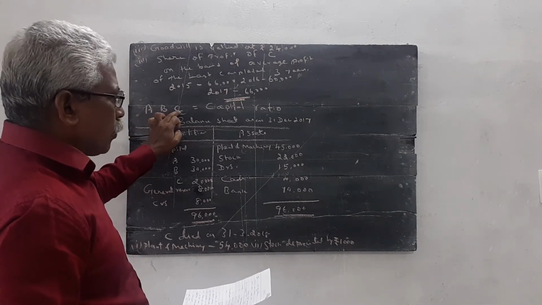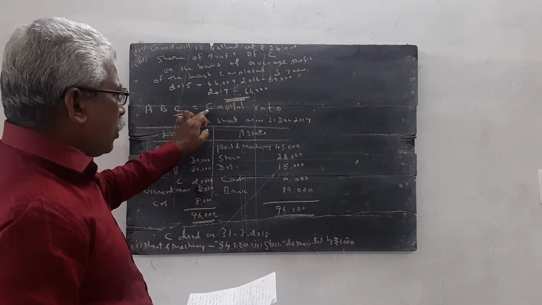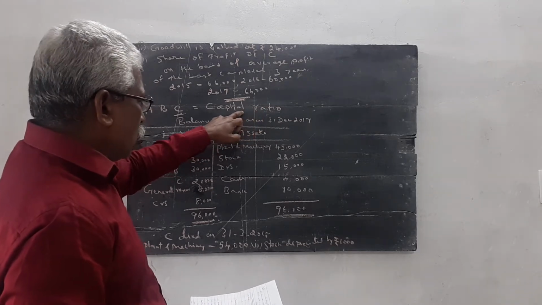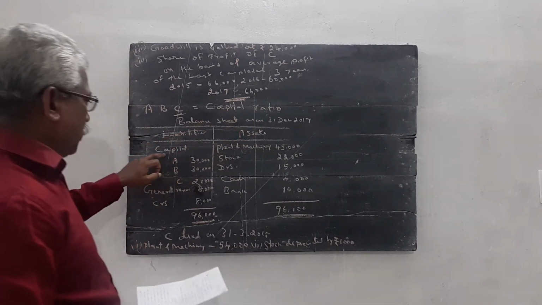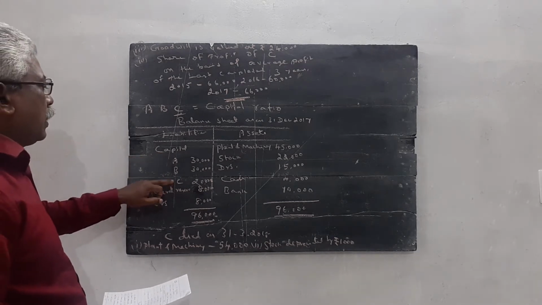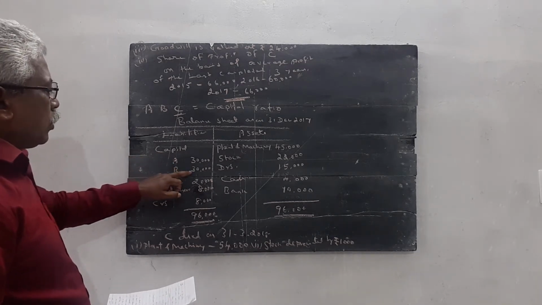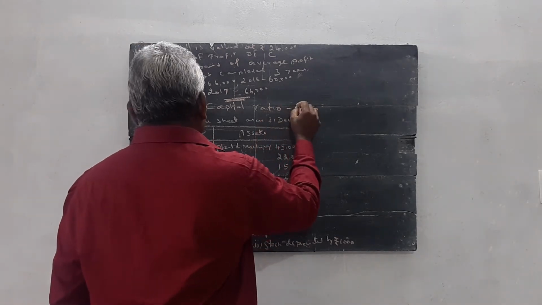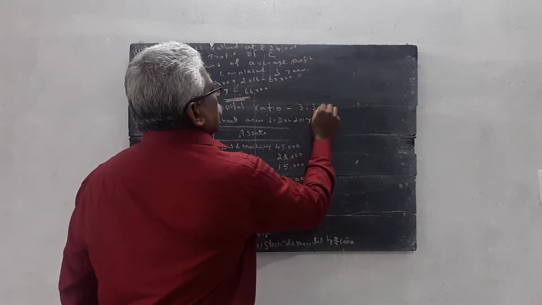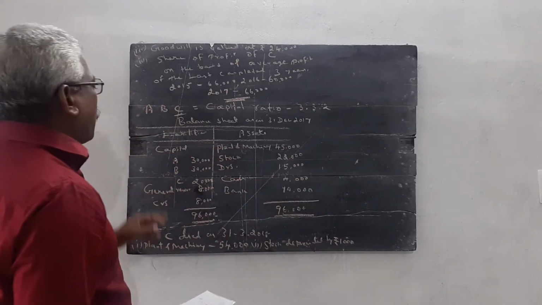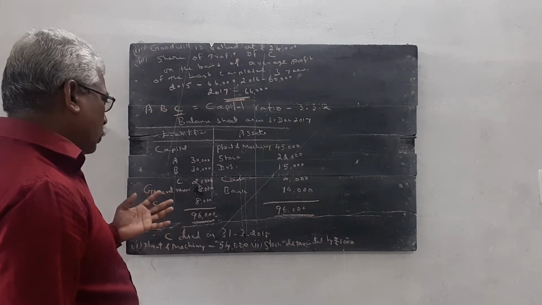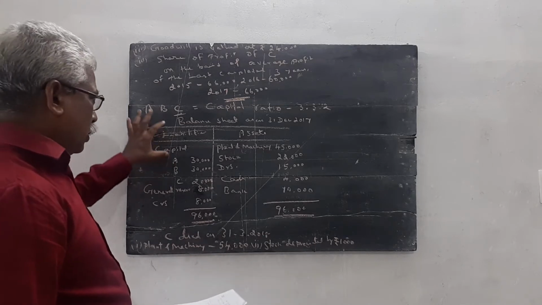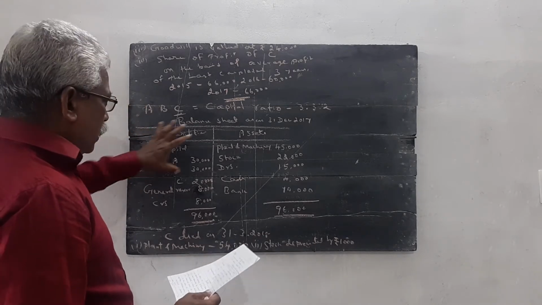A, B and C are partners sharing profit and losses according to the capital ratio. So first we calculate the capital ratio. For the capital ratio, we simply come to the capital account of the partners: 30,000 is to 30,000 is to 20,000. We can simplify as capital ratio is equal to 3 is to 3 is to 2. That's the profit sharing ratio. Profit sharing ratio and capital ratio are the same in this question. So the first point is completed.